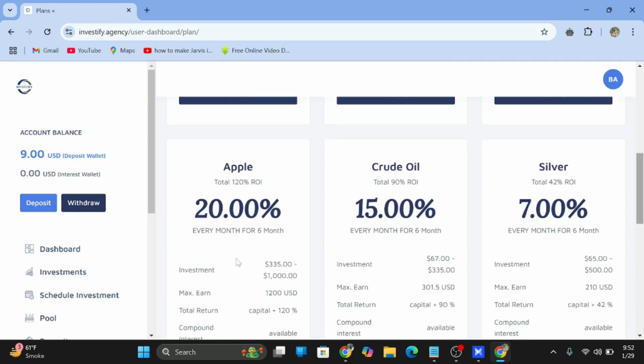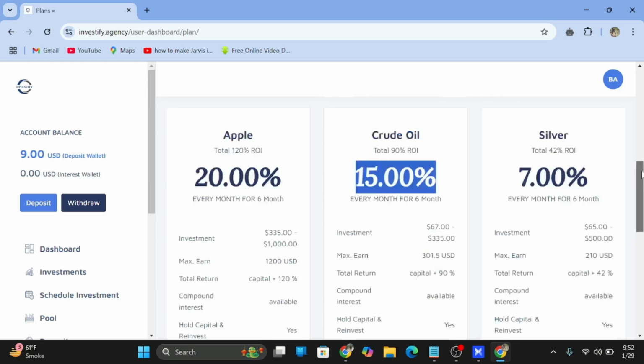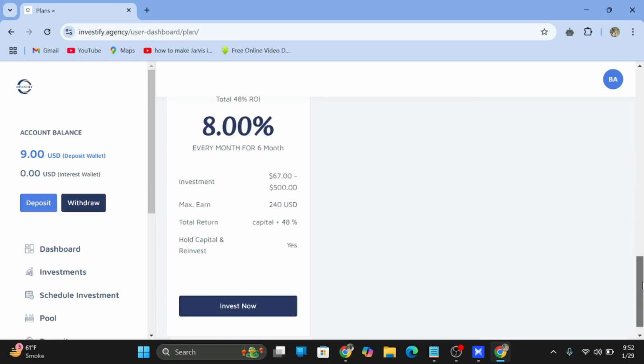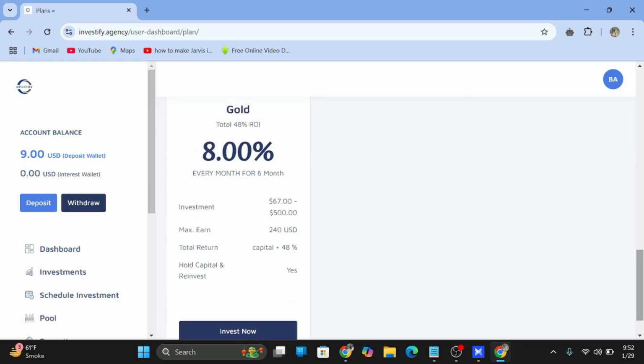Here is also the same procedure for 6 months, $20 every month for the next upcoming 6 months. And crude oil is 15% for 6 months, meaning that every month we will get 15% of our investment, and after 6 months we will get our capital back as well. So here is silver 7% and gold 8%. Hope you guys understand these investment plans. You will invest in these and get the percentage ratio of profit which is mentioned here.